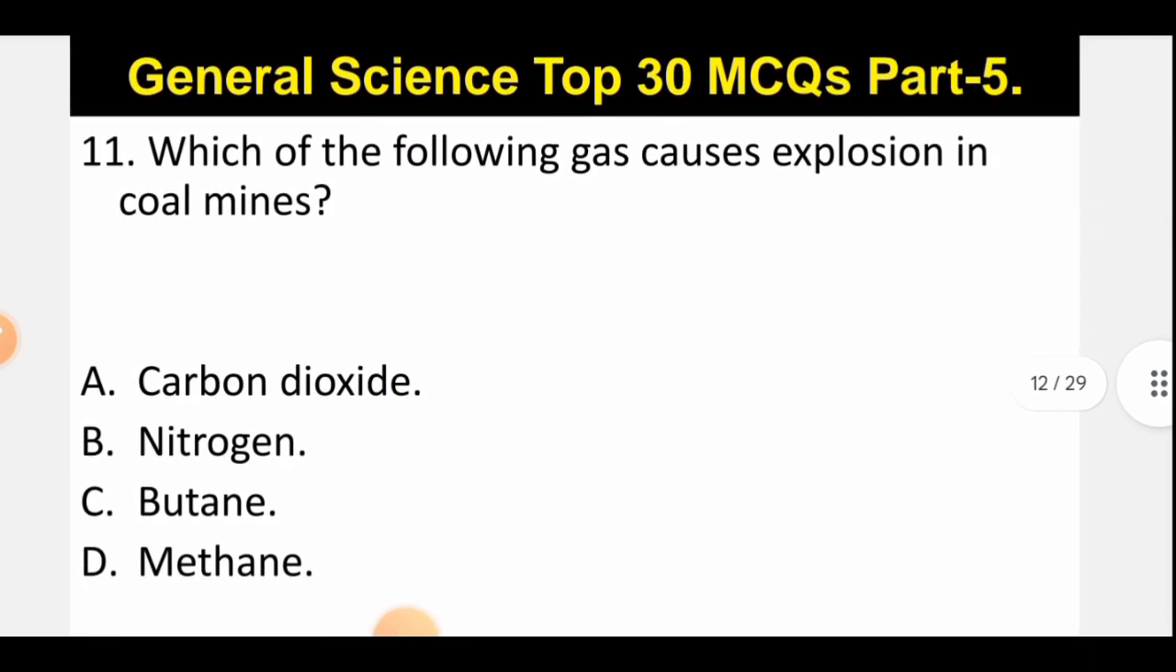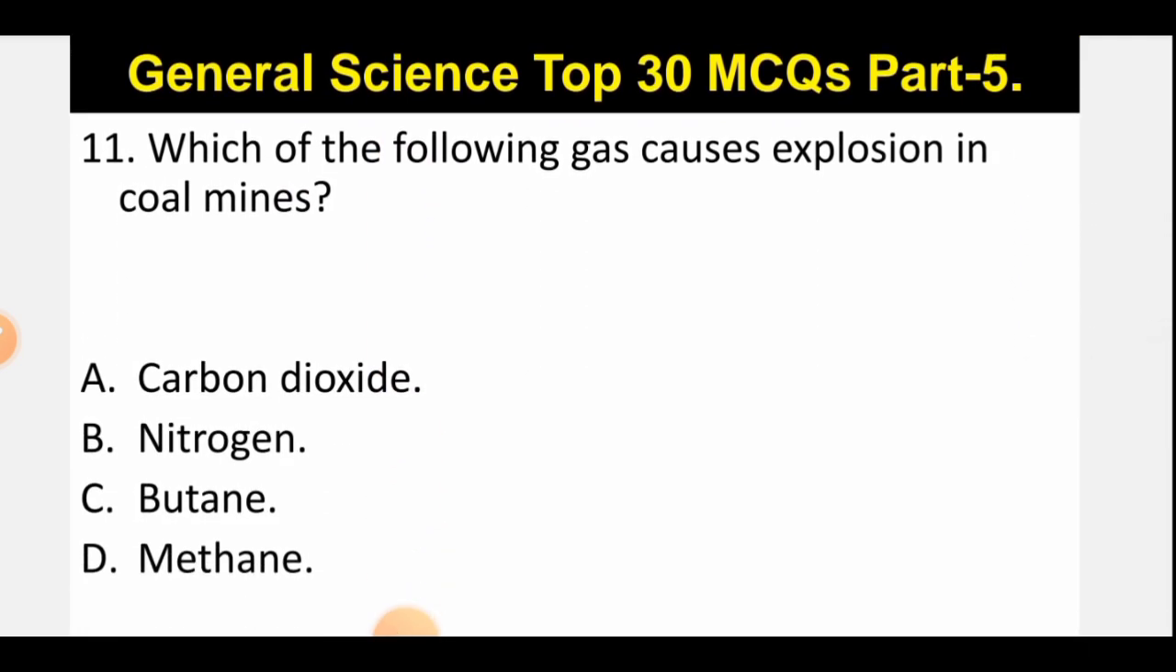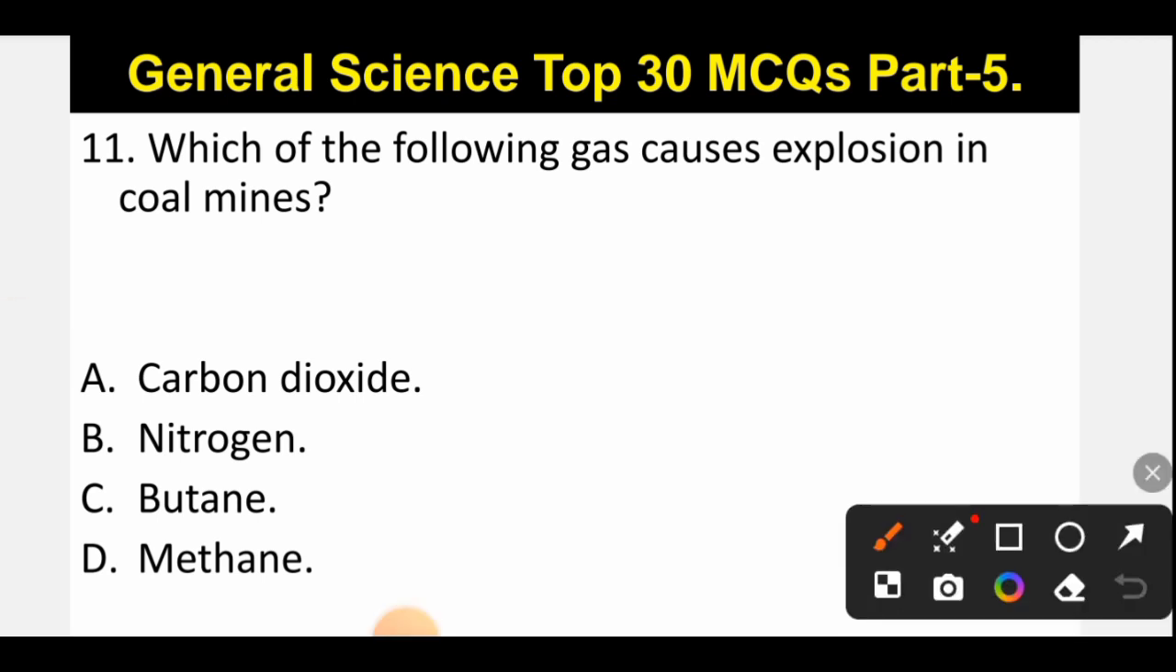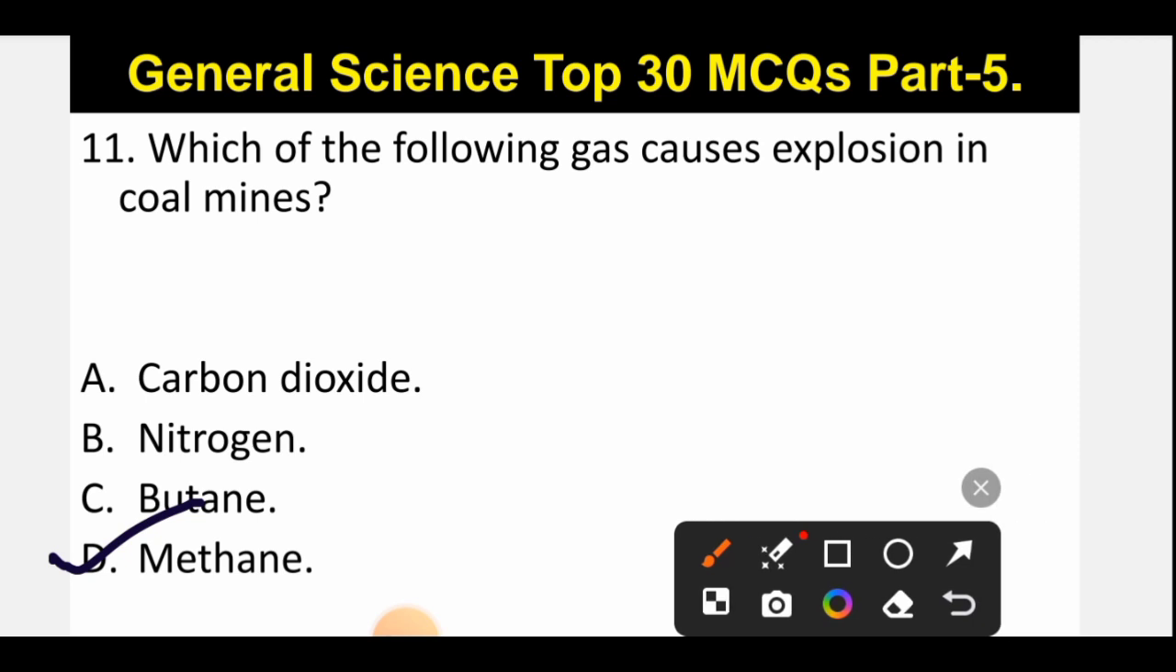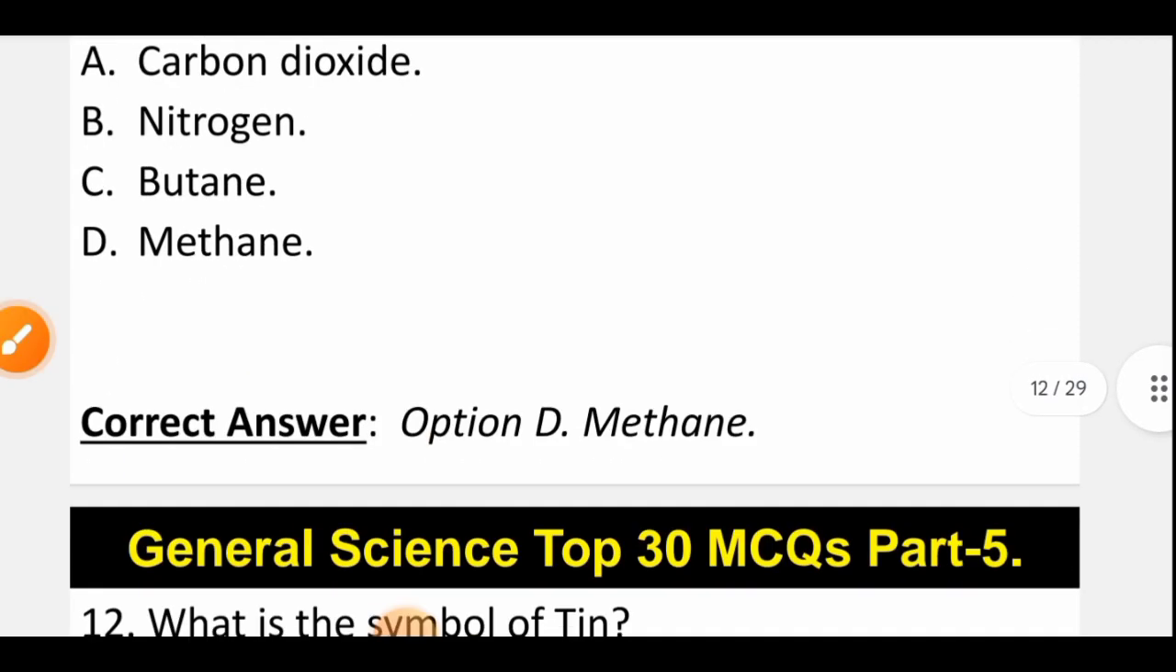Now let's move to question number 11. Which of the following gas causes explosion in coal mines? So sometimes we hear in the news that there is an explosion in coal mines and due to which the land collapses. So it is because of the gas which is present in the earth's crust, and the correct option is option D, that is methane. So methane is that gas which causes the explosion and the collapse of coal mines. So D is the correct option, that is methane.